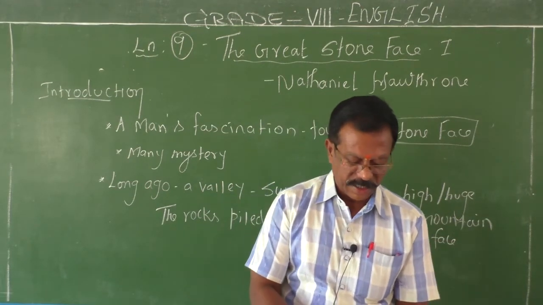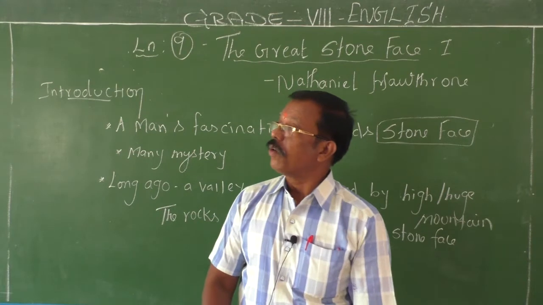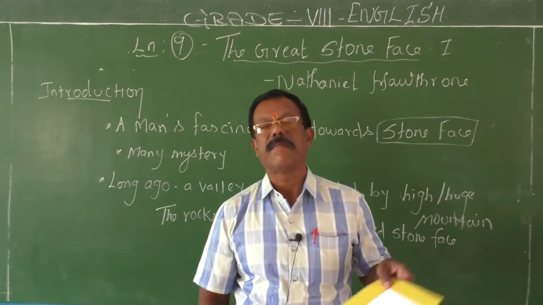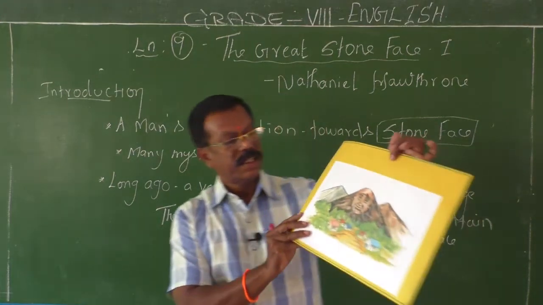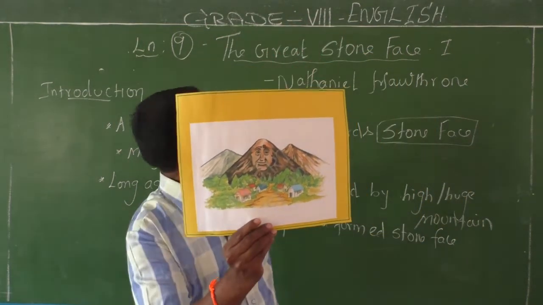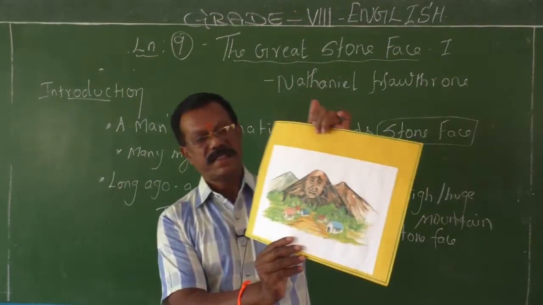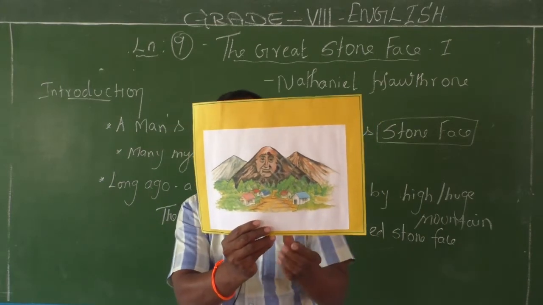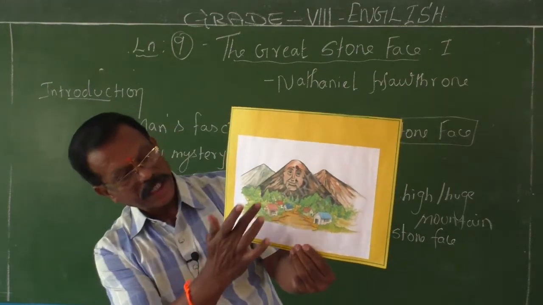If you look at a huge mountain, or at the small hills and hillocks, you can come across these things. See this picture, a real picture actually. This picture is the great stone face. Here you can find the face of some human being. Who has formed it?